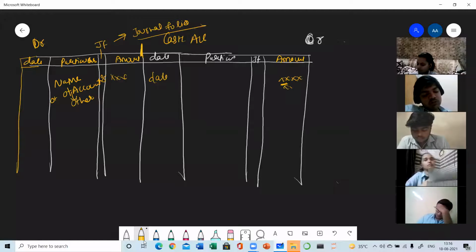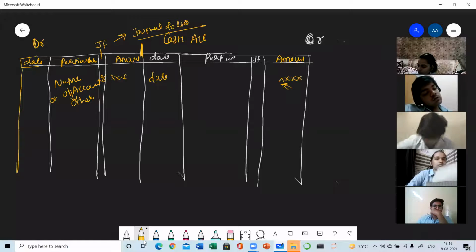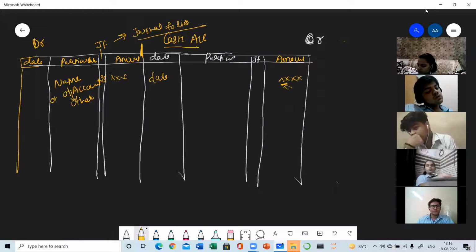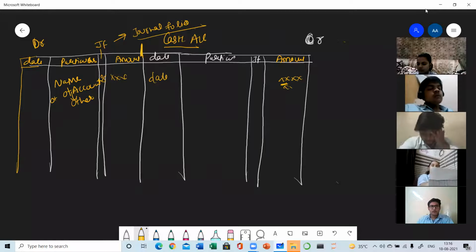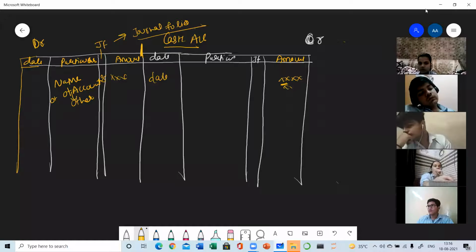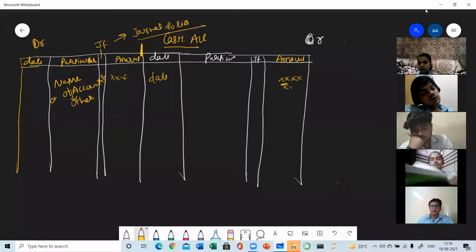Every transaction has two aspects, as we all know: one is the debit and one is the credit. One aspect will be written here and the other aspect will be recorded here. Clear? Now, how will the transaction be written? I am taking the example of one transaction: you have sold goods for cash.